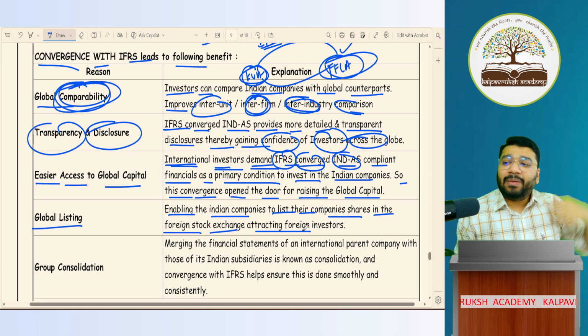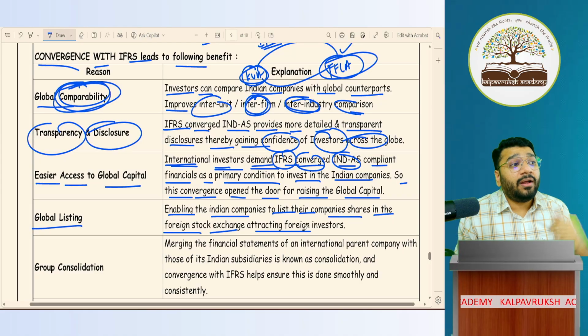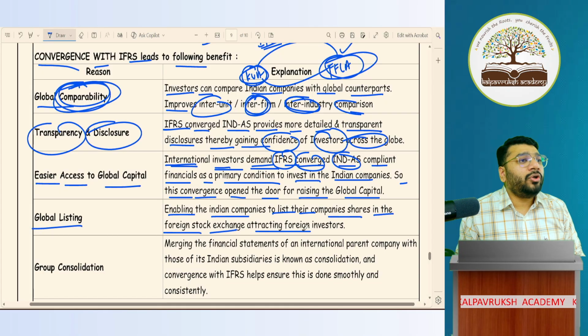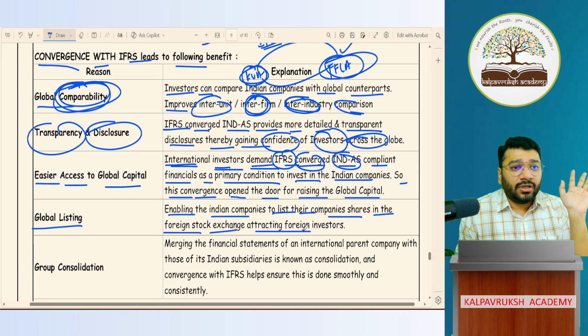Correct? No? Why do people invest in the stock market? Or let's say if you are investing in the stock market, what is the motive behind it? Please tell me. You want to make profit, in simple layman language, not capital gain, that is hi-fi language. In simple language, your motto is to earn extra profit, to earn money from an alternative source. You are creating an alternative source of income.